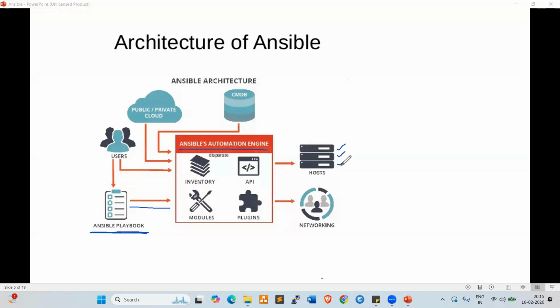At a time, we can deploy any application on thousands of servers. By a single click, we can deploy the applications on thousands of servers, not only 100, not only 200, not only 500, right? Even 1,000 servers also we can trigger, we can deploy the application within a minute, right?